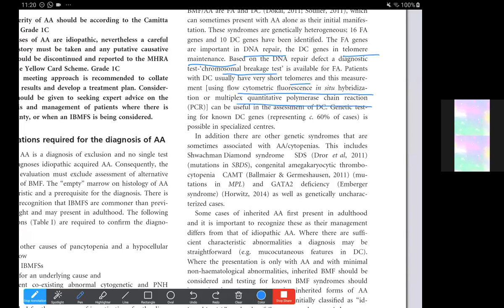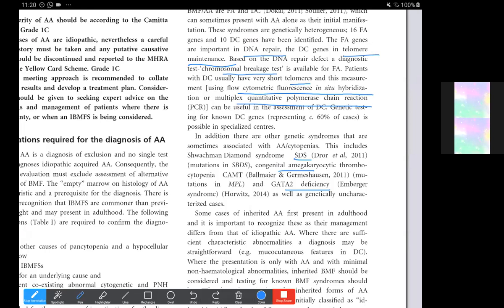In addition, there are other genetic syndromes that are somewhat associated with aplastic anemia and cytopenia. This includes Shwachman-Diamond syndrome, congenital amegakaryocytic thrombocytopenia that will show the MPL mutation, and GATA2 deficiency, the Berger syndrome. So all these congenital causes may also be ruled out.